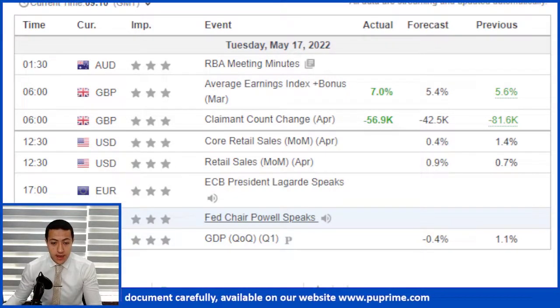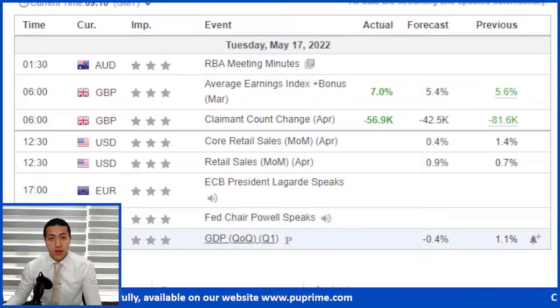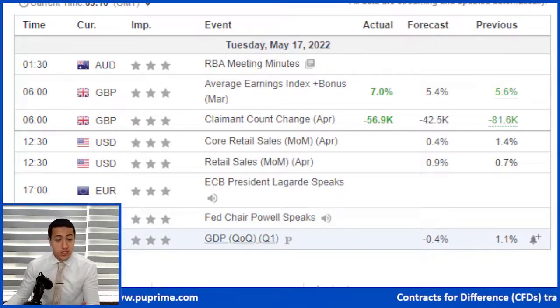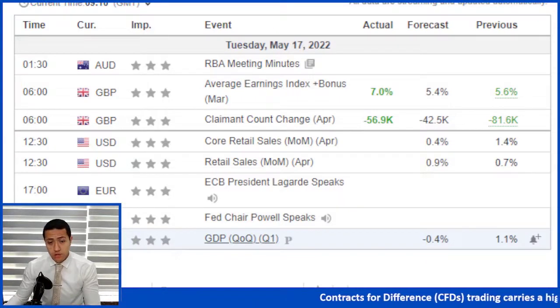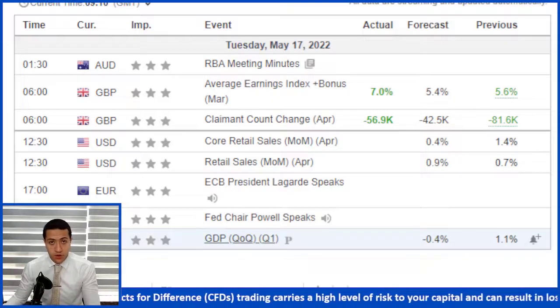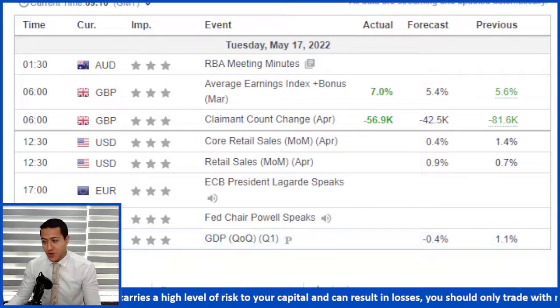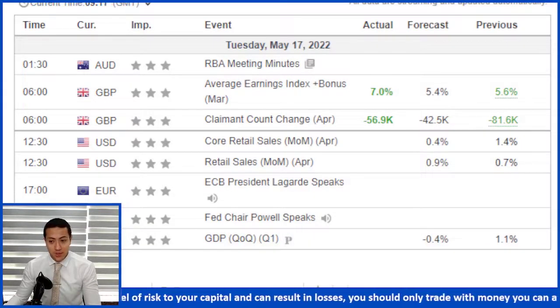So please take care. By the end of the day, we do have the GDP. Basically, it is by the beginning of the Asian session, the GDP, or the gross domestic product from the Japanese economy, which is something that we will need to look for the first quarter of 2022. That was all for the economic agenda. Let's have a quick look at the technical analysis and the charts.